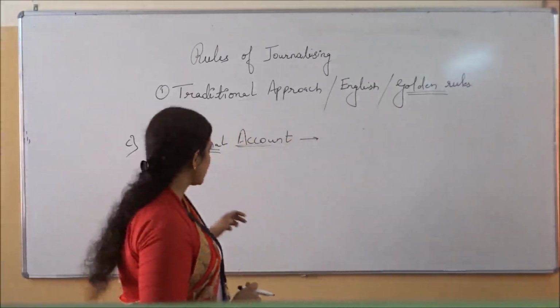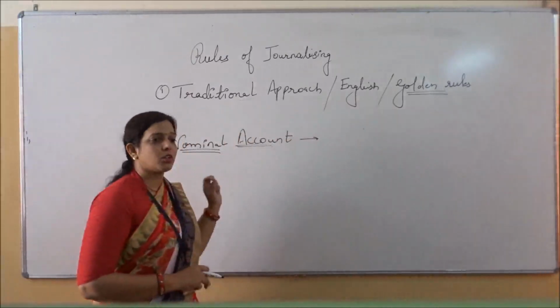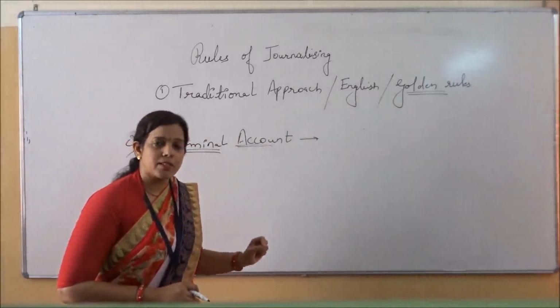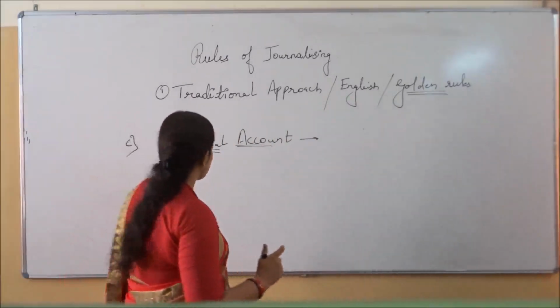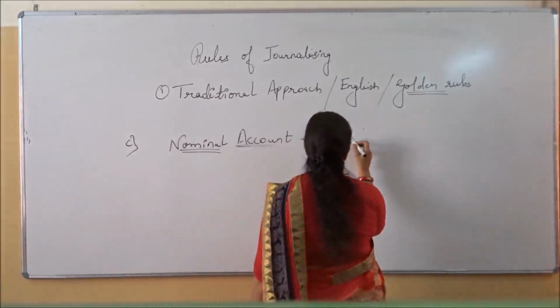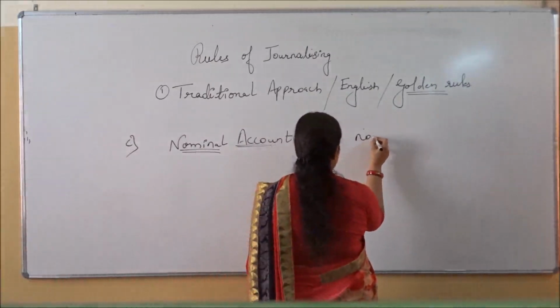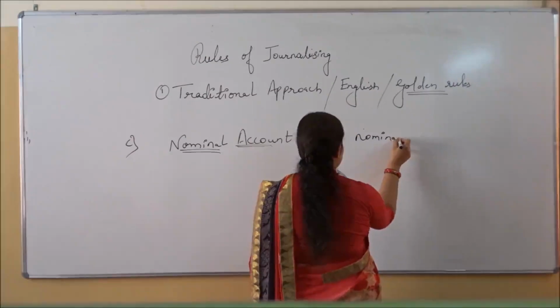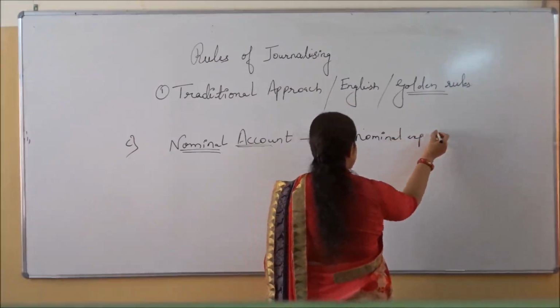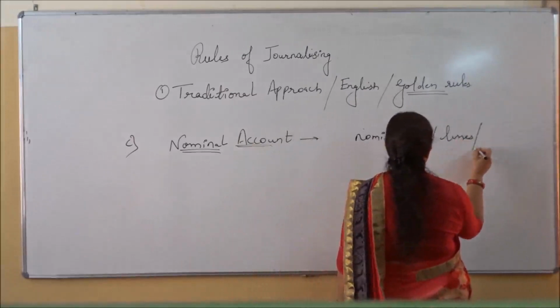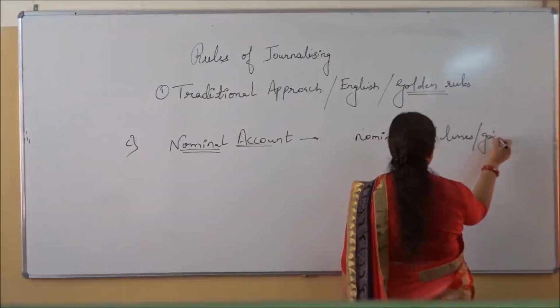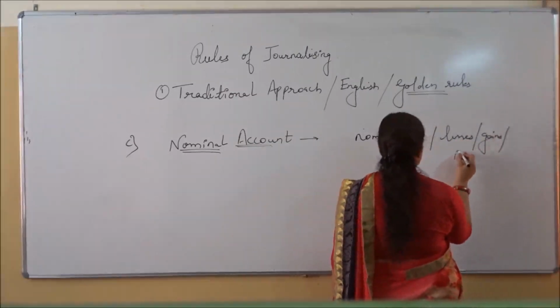So what will come in the nominal account? All nominal expenses, losses, gains, incomes.